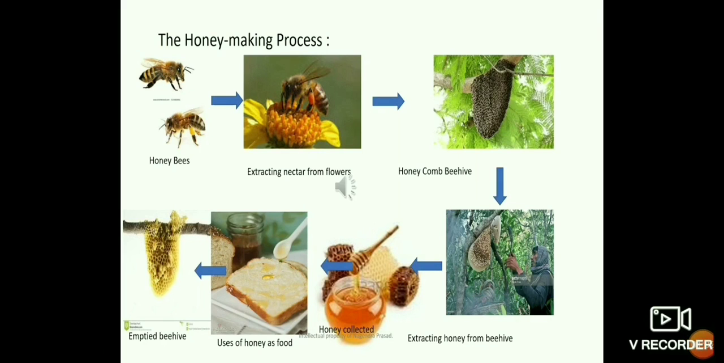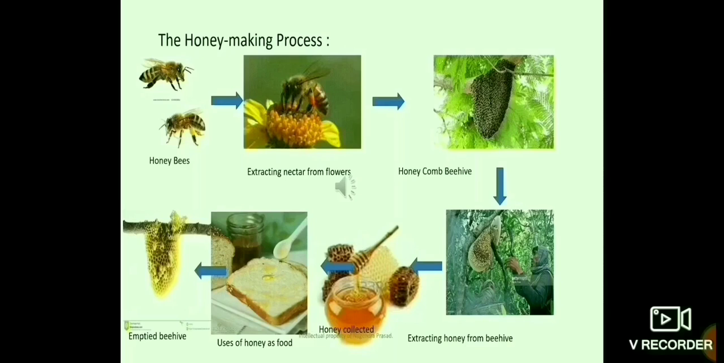Can we learn the process of making honey once again? Yes. First, worker honeybees collect nectar from the flower by sucking it out. Nectar is a sweet juice of the flower. Then they store it in their honey stomach and they pass it to the other worker bee through their mouth.